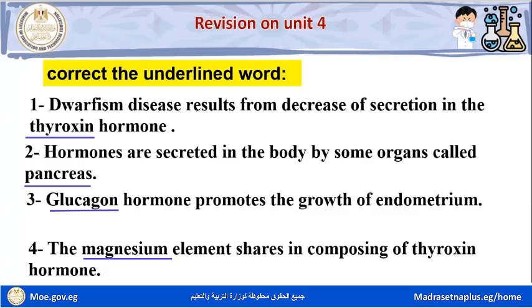Another question, correct the underlined word. Question number 1. Dwarfism disease results from decrease of secretion in the thyroxine hormone.